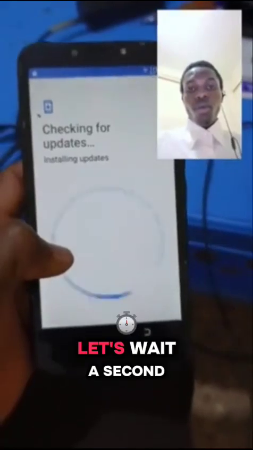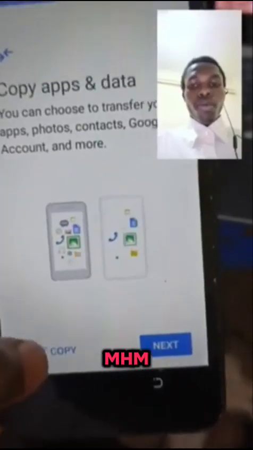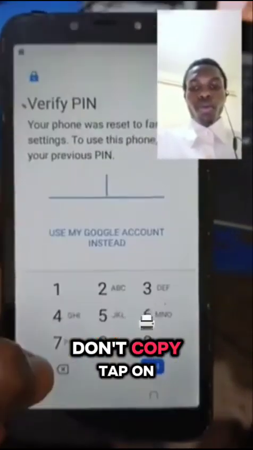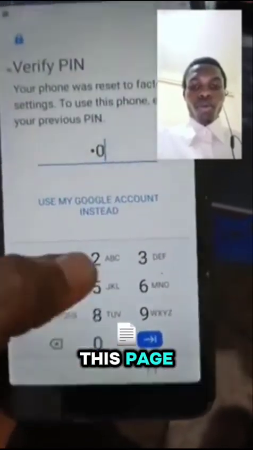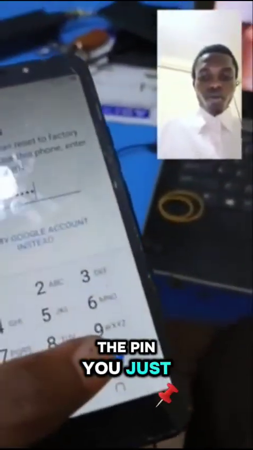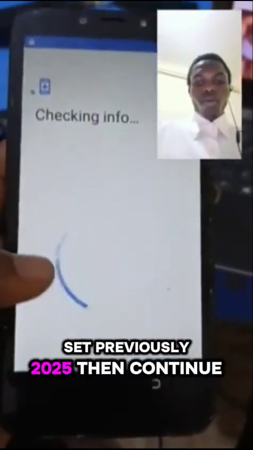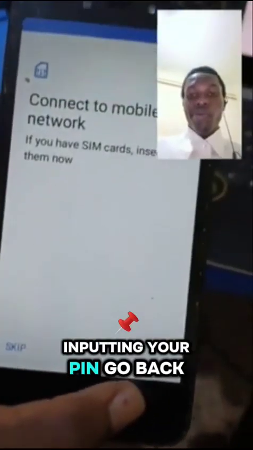After skip, let's wait a second. Don't copy. Tap on don't copy. As you can see on this page, input the pin you just set previously, 2025. Then continue. After inputting your pin, go back.